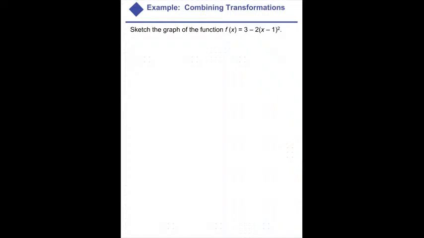Okay. Let me start by writing, getting a copy of the original, right? So we have this f of x equals, I'm going to rewrite it in the following way. We've got negative 2 times (x minus 1) squared plus 3, right? This is the standard form of a quadratic. In this form, I can see that the vertex of the quadratic is going to be at (1, 3), right? So right 1 and up 3.